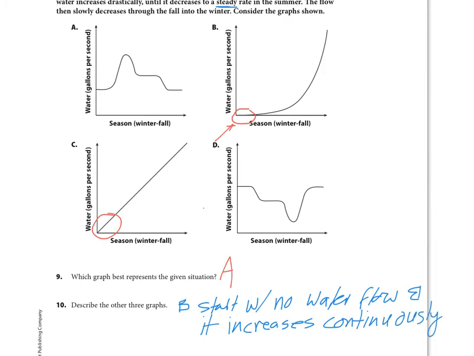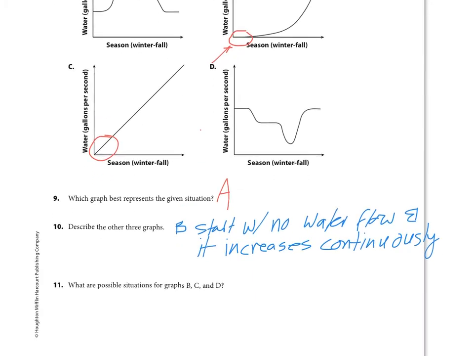Okay. Let's describe C then. The difference in C is very much like B. However, in C, we would say the same thing.